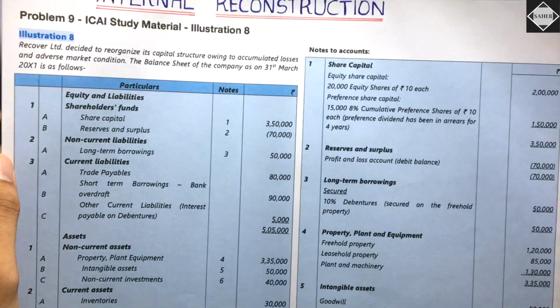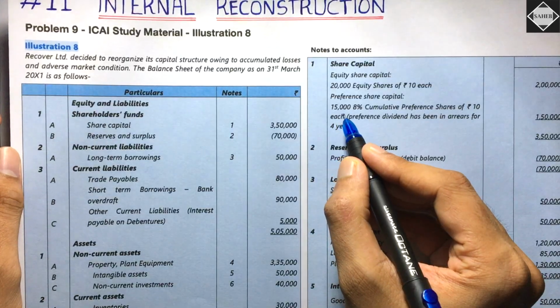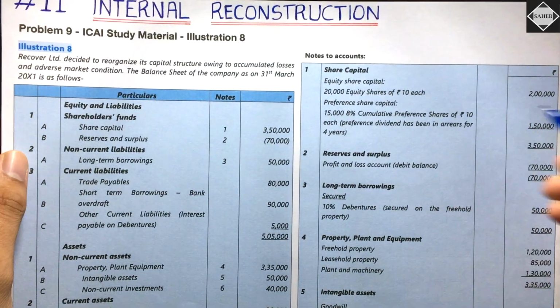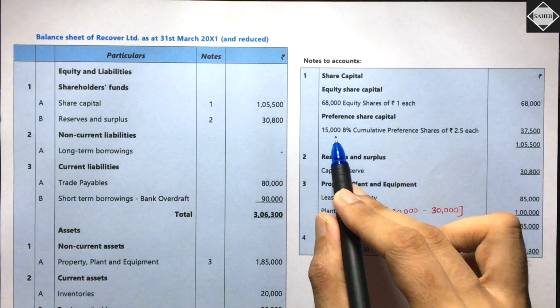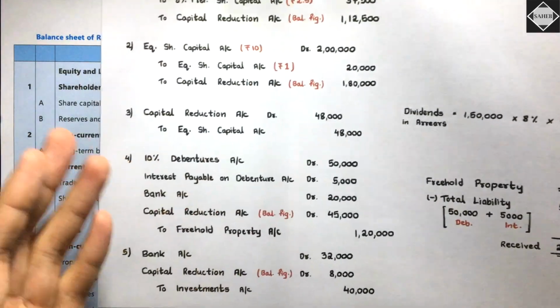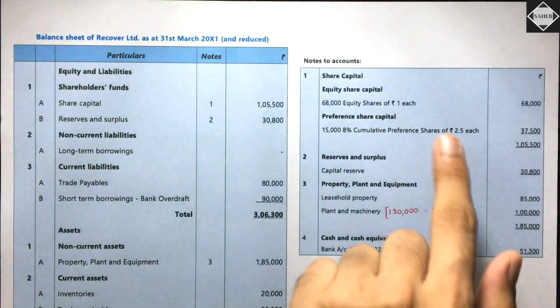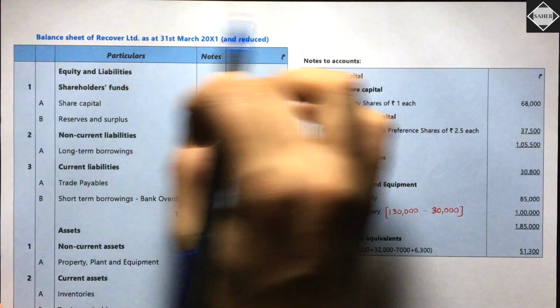Then what happened to preference share capital? Preference share capital also the same thing, right? The number of preference shares didn't change. It remained the same, 15,000 preference shares only. But the face value was rupees 10. From that we changed it to rupees how much? 2.5. So see here, 15,000, 2.5. If you multiply that, that is equal to 37,500. And in other questions you always have to check whether we have issued any more preference shares, but here no such thing has happened. 37,500, so that will come. Old preference share capital is completely scrapped off. Is it clear? Okay, note number 1 clear.